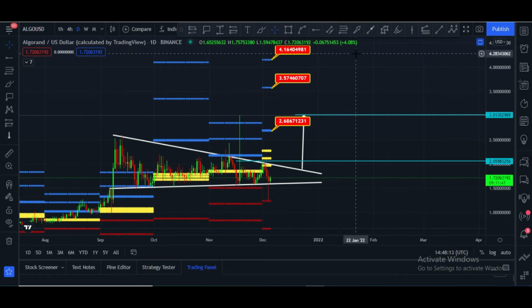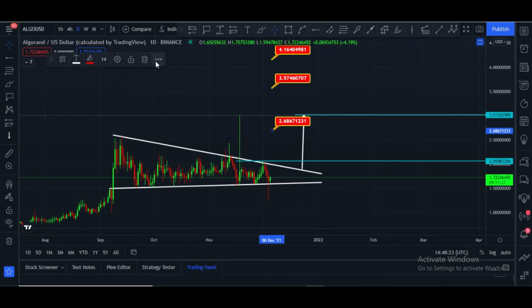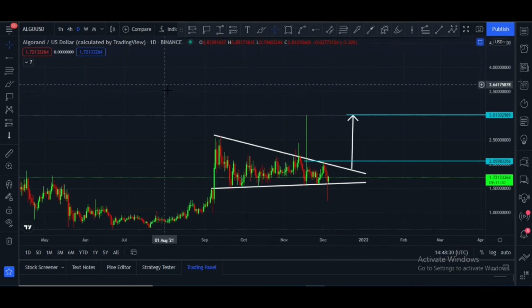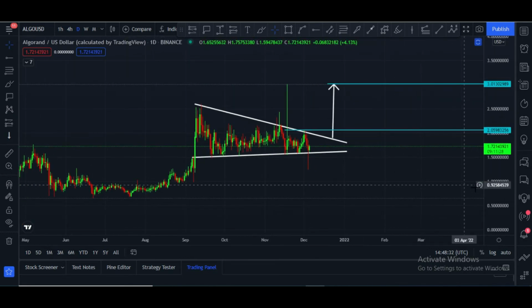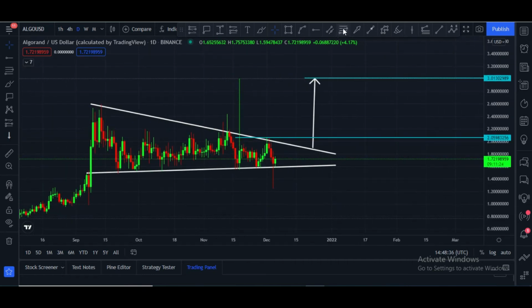And let me please show you my next chart. But before this, I want to show you Fibonacci levels to trade. Let me please hide this, and let me please delete this. Please note down these targets. I want to show you fib levels to trade.